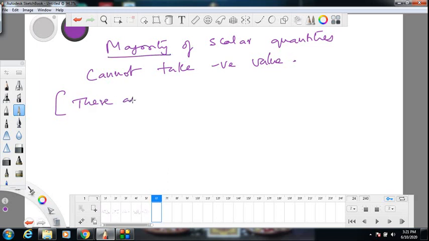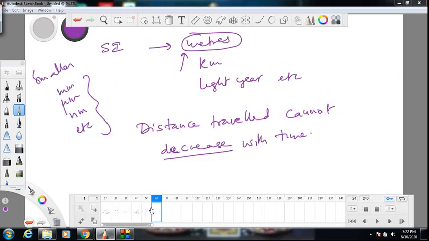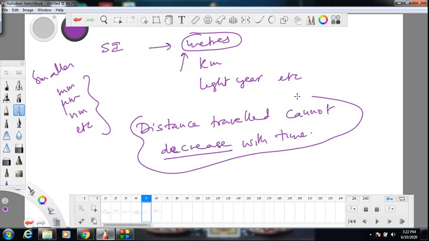But in the case of distance traveled, it cannot be negative. This is a very important point. We will see the importance of this soon. Then distance traveled cannot decrease with time is another interesting point.